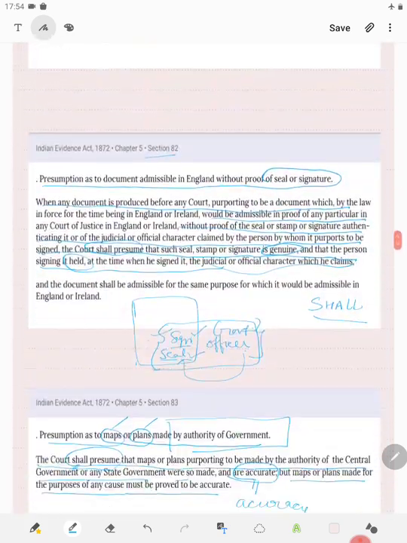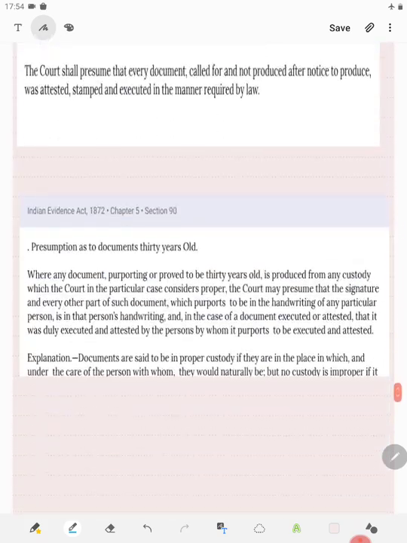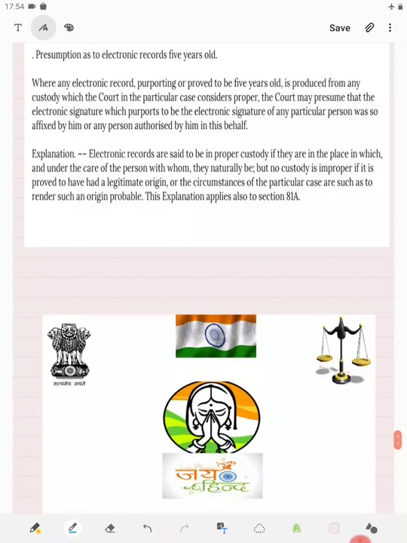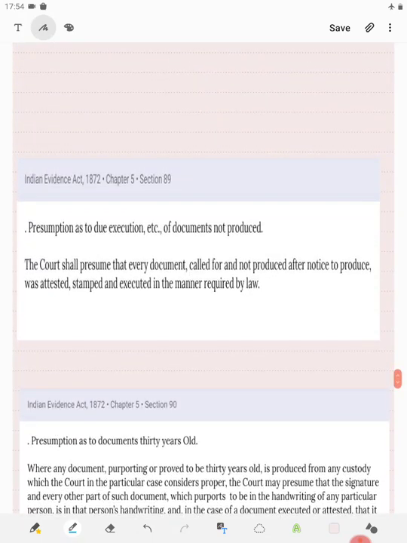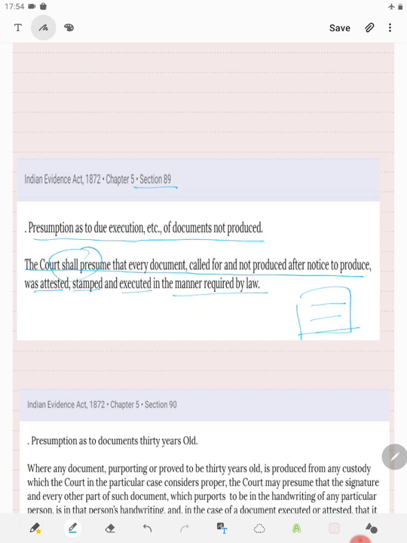We will just read section 89. Presumption as to due execution etc. of document not produced. The court shall presume that every document called for and not produced after notice to produce was attested, stamped, and executed in the manner required by law. So we will say that even if it has not been produced, it is presumed proper. But remember, it is "shall".